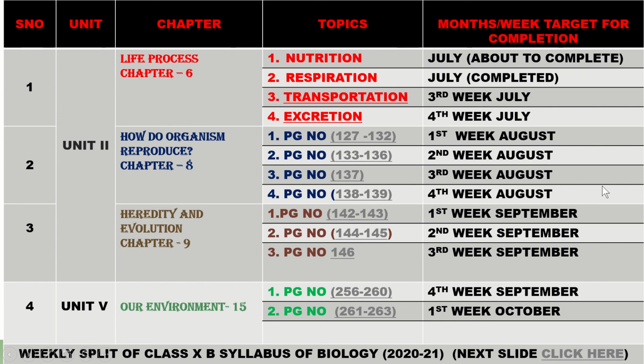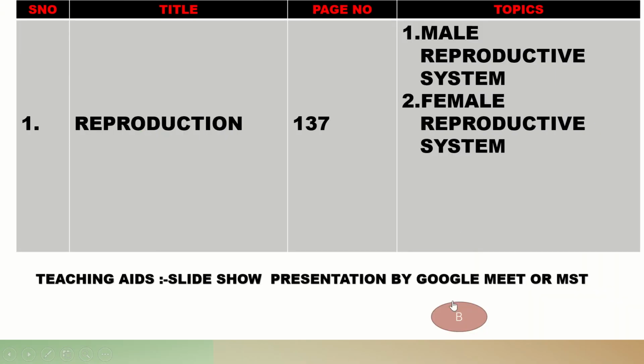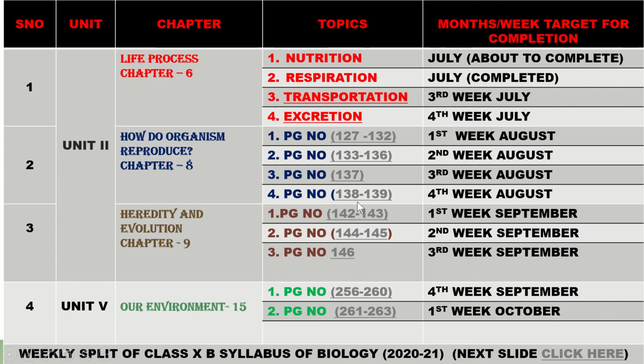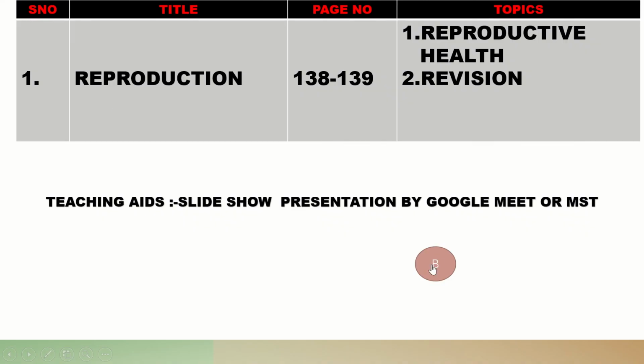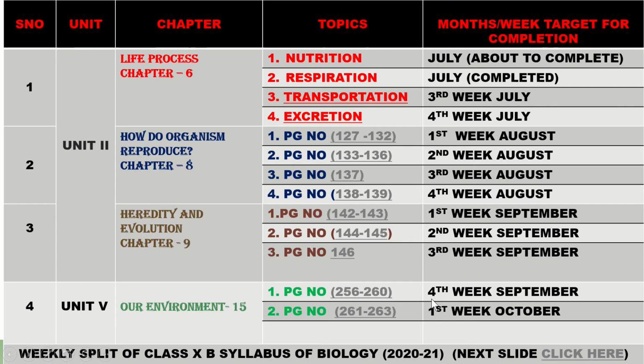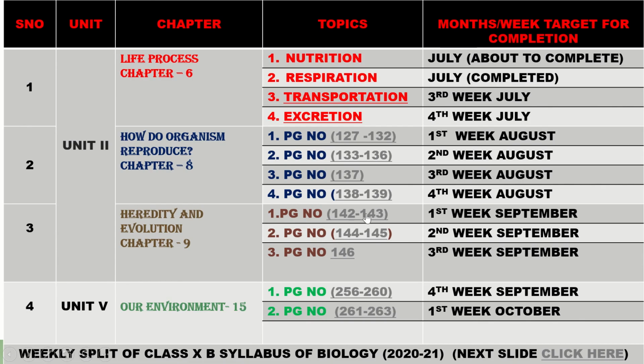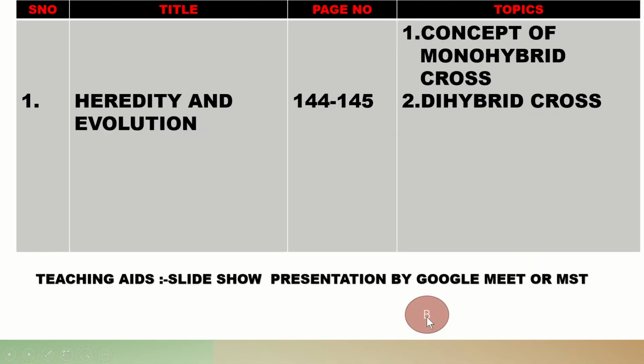Just see, I am showing you all the topics. That is 127, 133. Now see, that is 133. Okay, 137. Just see one time, and 138. Okay, 142, sorry, this is 142. This is 144.